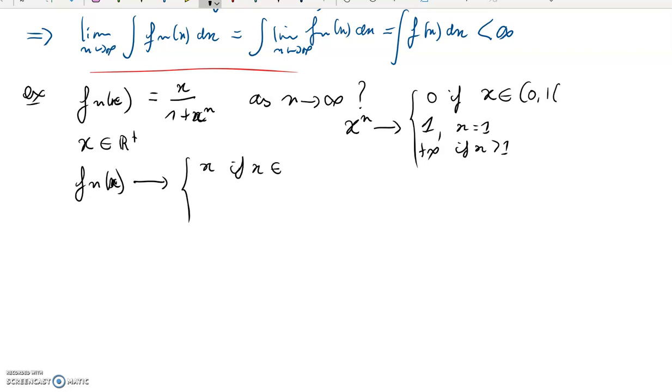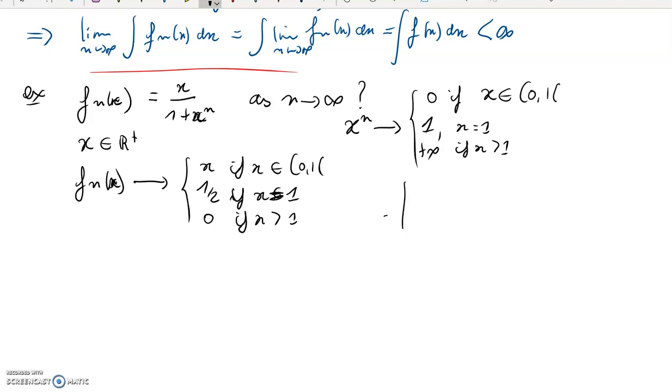If x is equal to 1, it's going to be 1 over 1 plus 1, so 1 over 2. And if x is greater than 1, x to the n goes to plus infinity, so the function just simply goes to 0.